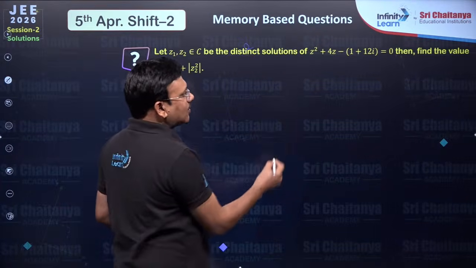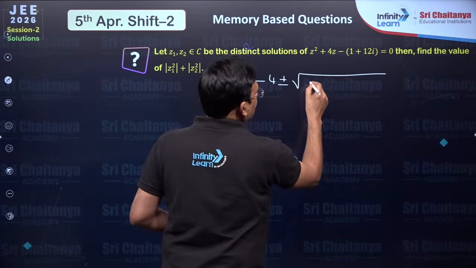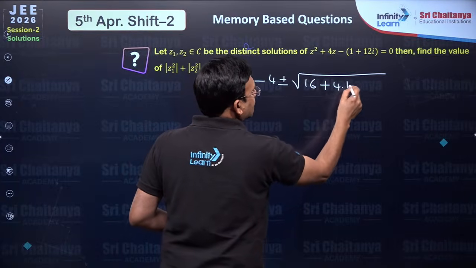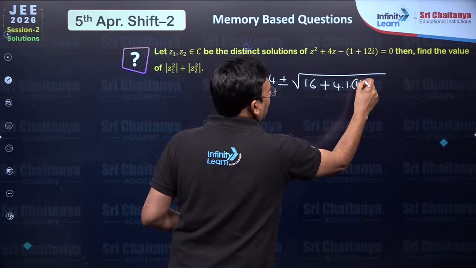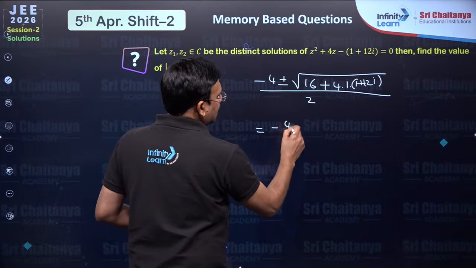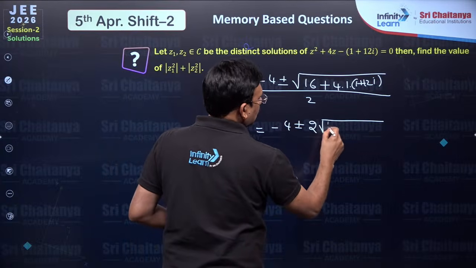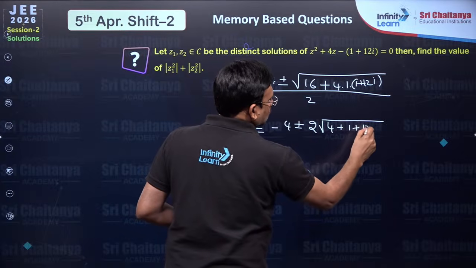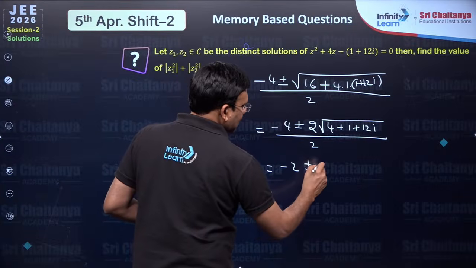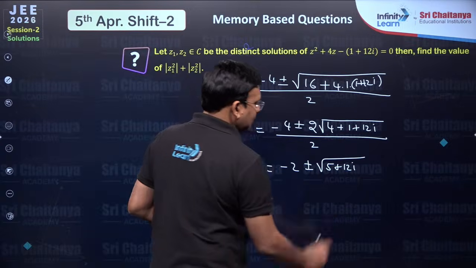You just find the roots: minus b plus or minus root of b square minus 4ac, which is minus 4 plus or minus root of 16 plus 48 plus... you take out 4 common, so 2 into root of 4 plus 1 plus 12i, by 2, which gives minus 2 plus or minus root of 5 plus 12i.